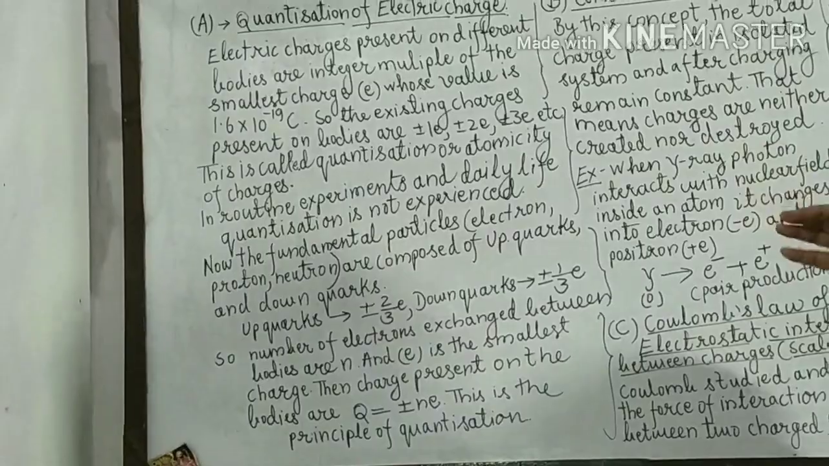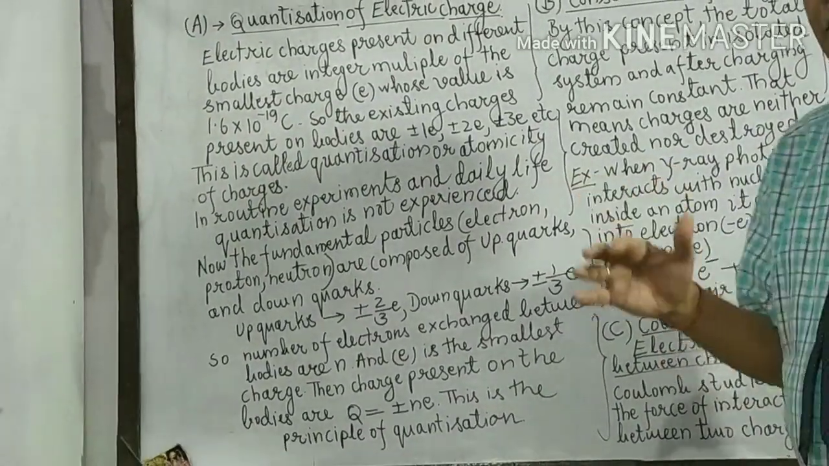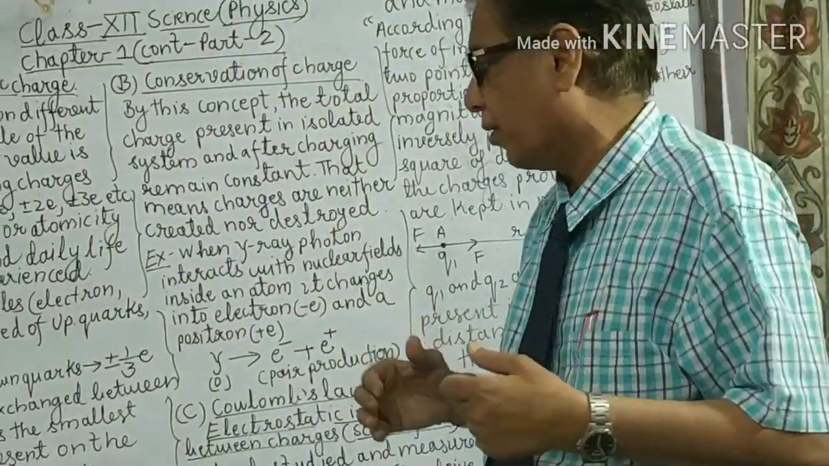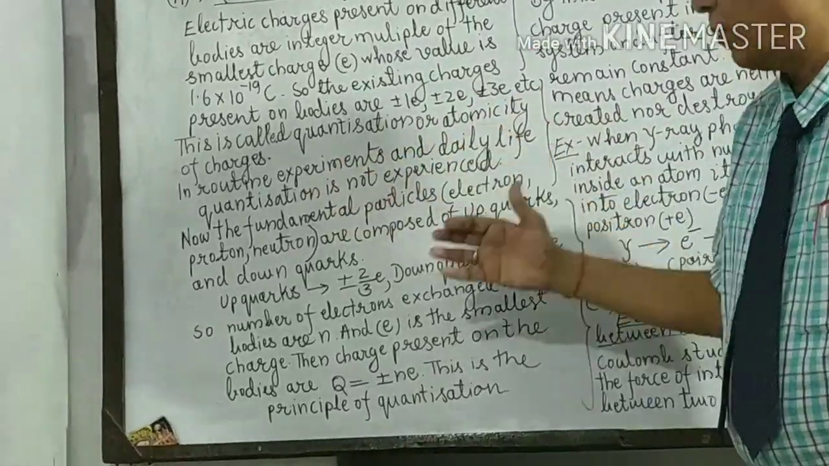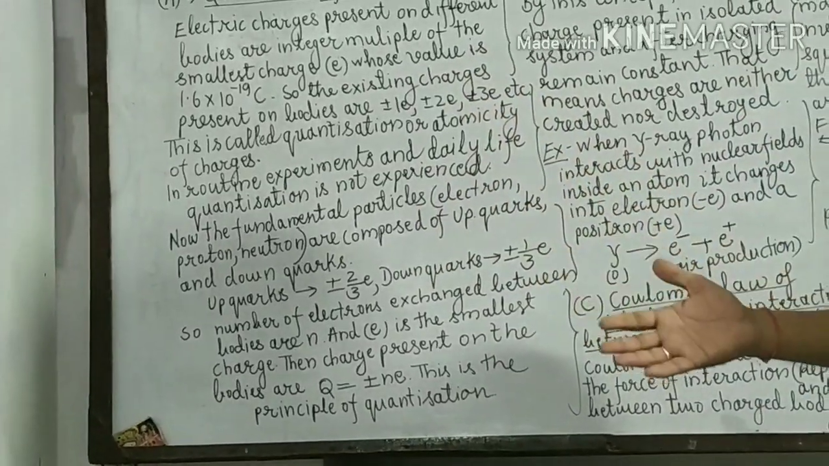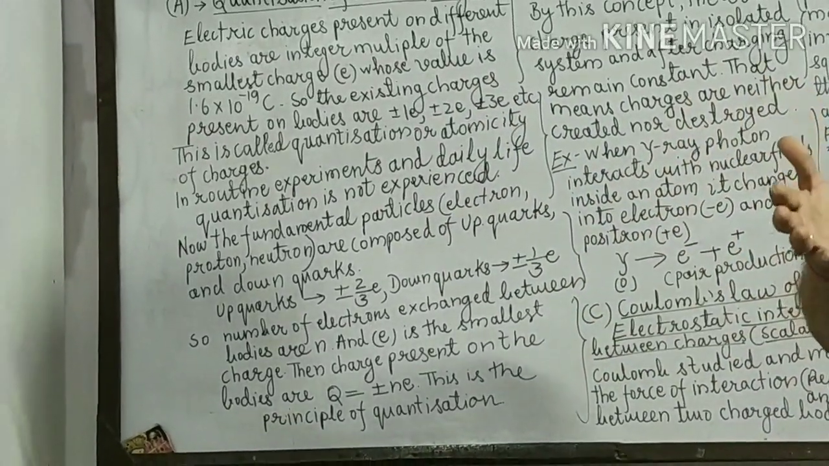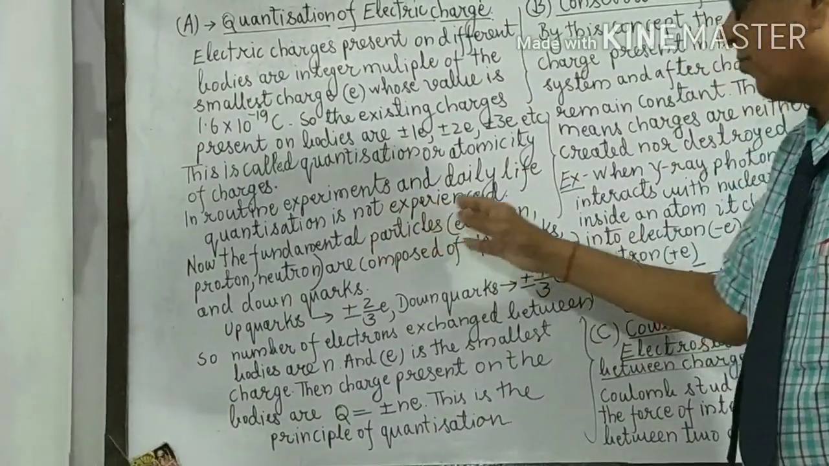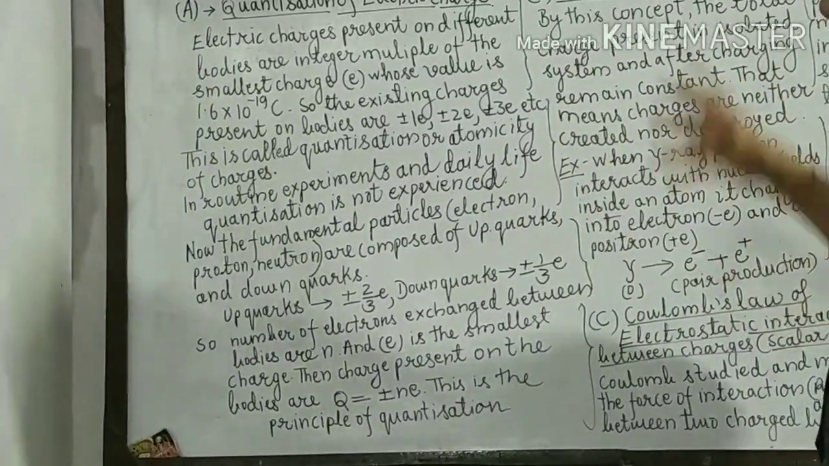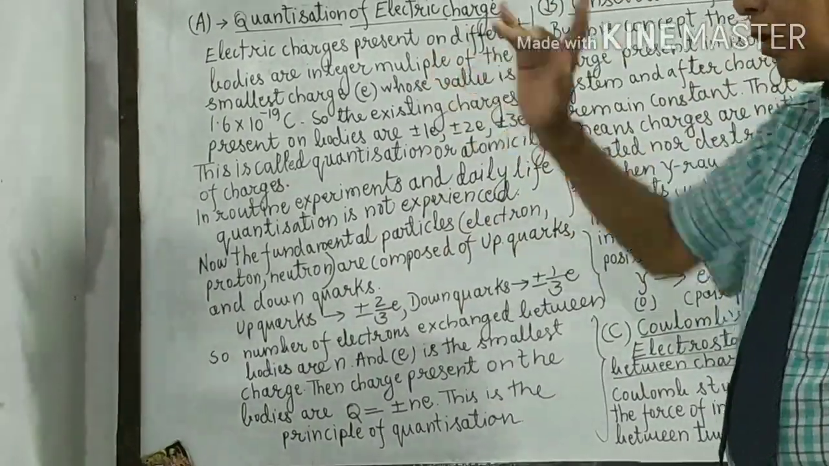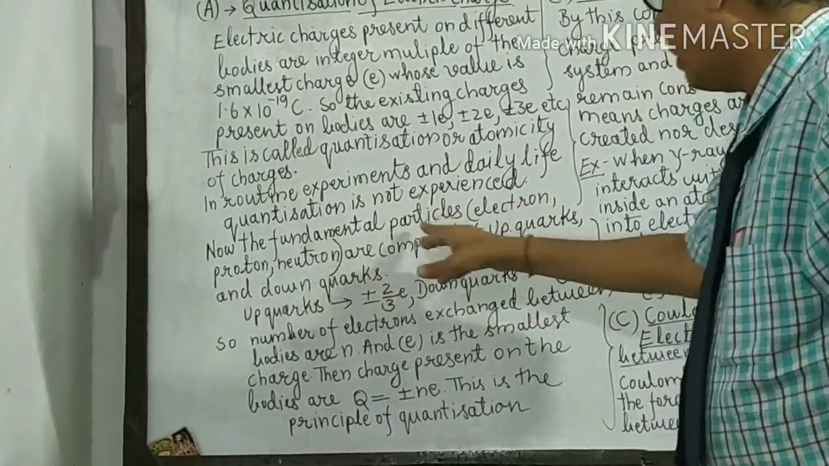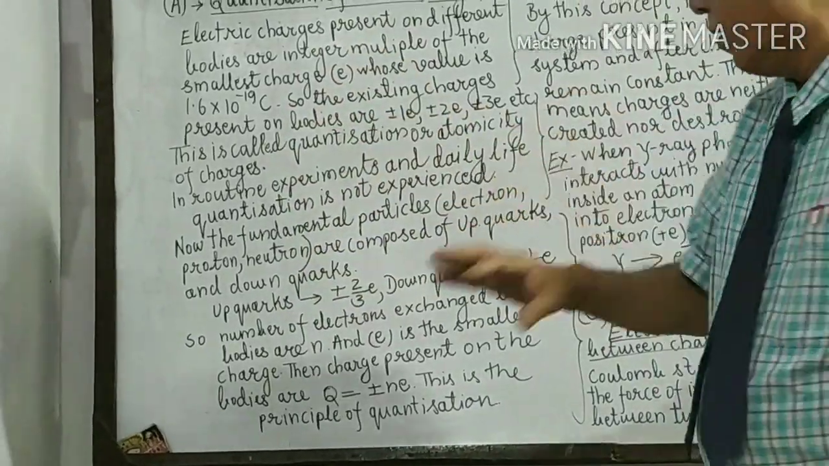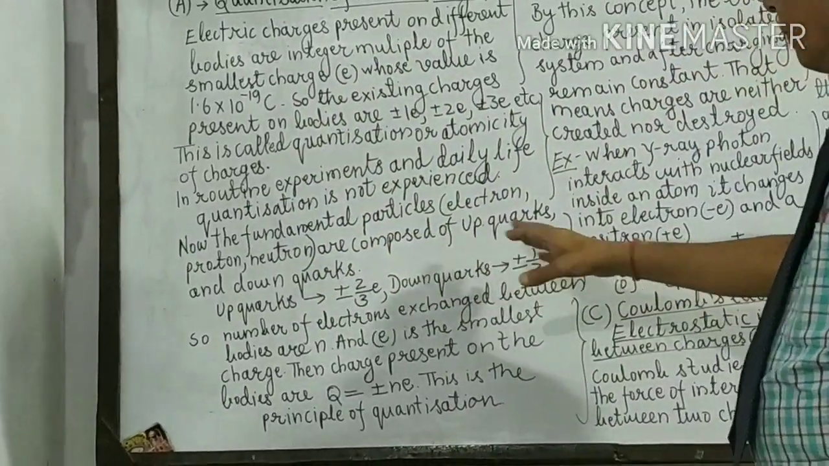In routine experiments or in day-to-day life, we come across different bodies which have got excess of charges, large amount of charges. So in a routine experiment which we are doing with silk and glass rods, ebonite and fur, there the principle of quantization is not at all experienced. There we adopt the modern concept that the fundamental particles, which are the electron, proton, neutron, which are the subatomic particles, they are composed of quarks.